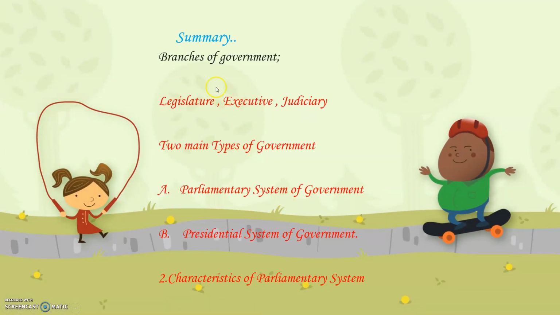Now let's summarize what we have learned. We have learned the three branches of government: executive, legislature and judiciary. We learned the two main types of government: the parliamentary system of government and the presidential system of government. And we have learned the characteristics of the parliamentary system. I hope you have understood the video. We'll stop here and we'll continue the next part of the lesson in the next video.